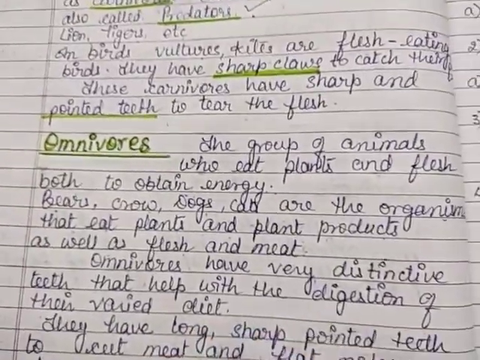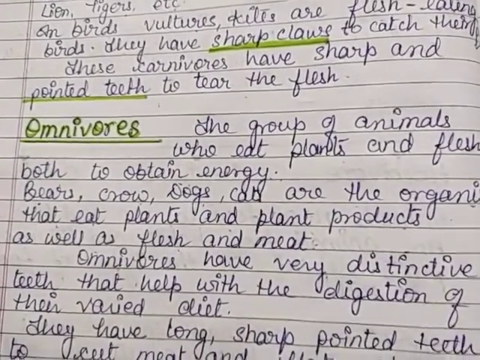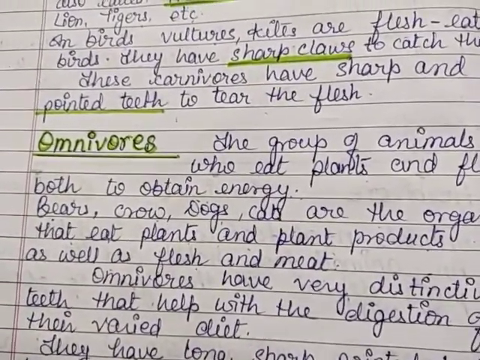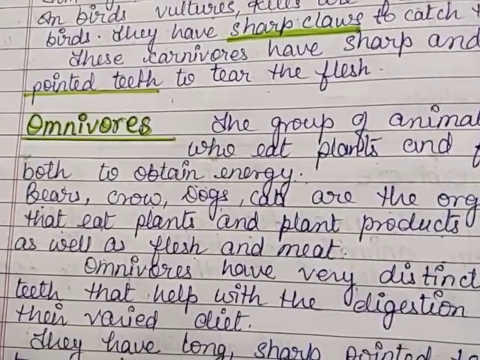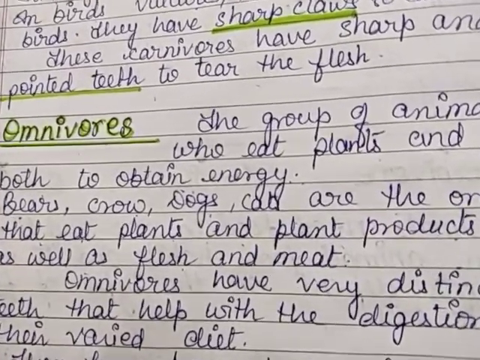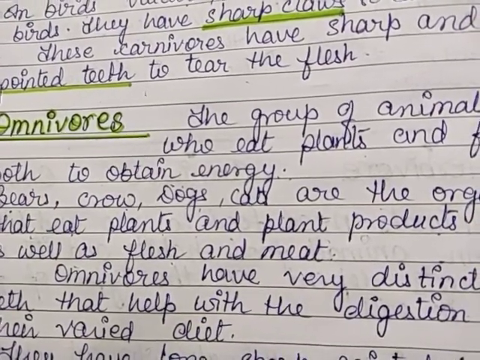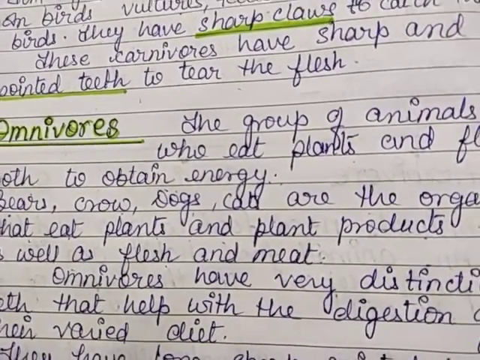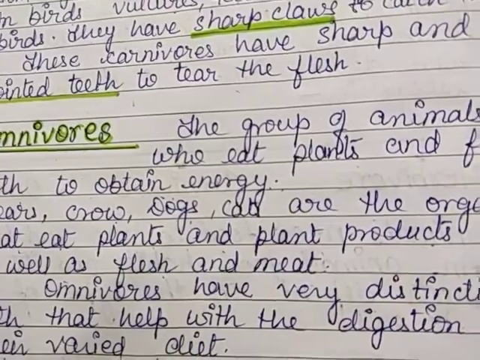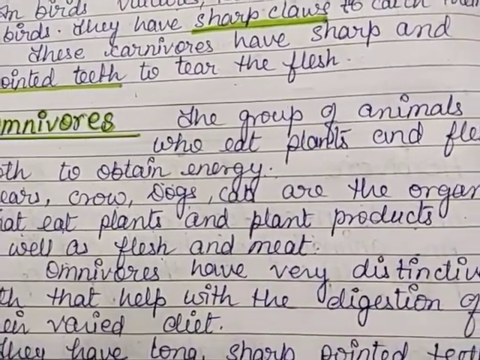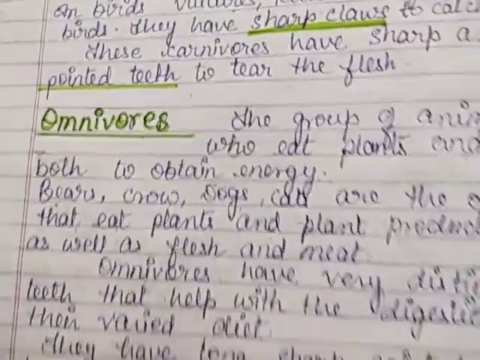So they are omnivores because they are not completely dependent on flesh and meat, or completely dependent on plants and plant products. They eat both, so they are termed omnivores.